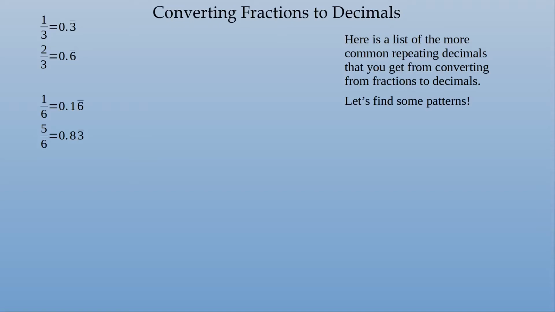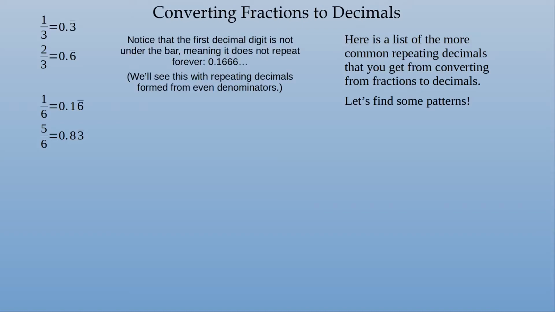And 5/6 is 0.8 bar 3, which means there's actually a part of the decimal expansion for these two fractions that is not part of the repeating part. So 1/6 is actually 0.1666666, and 5/6 is 0.8333333. We will see this with repeating decimals formed from even denominators pretty frequently, but not always.